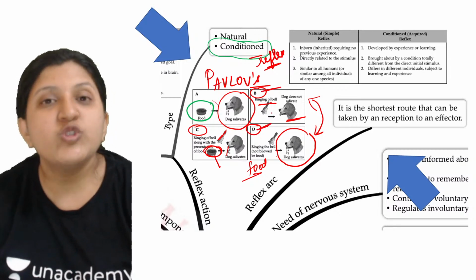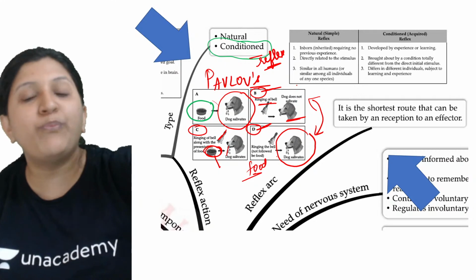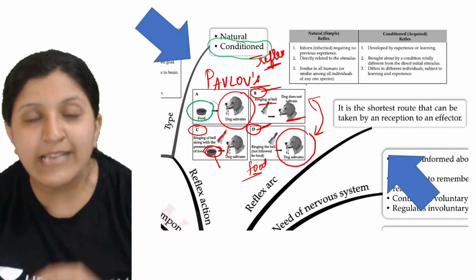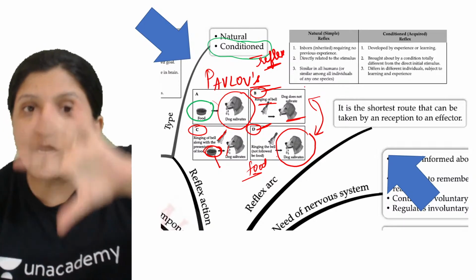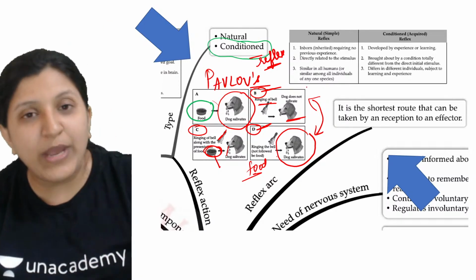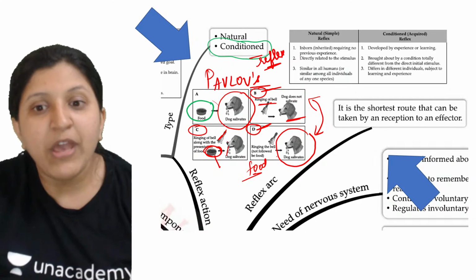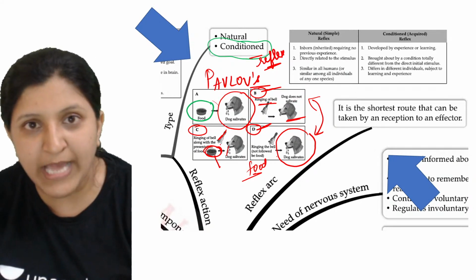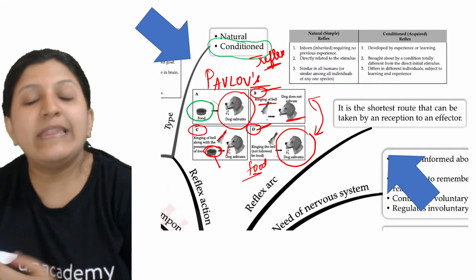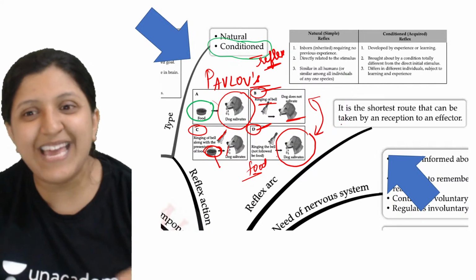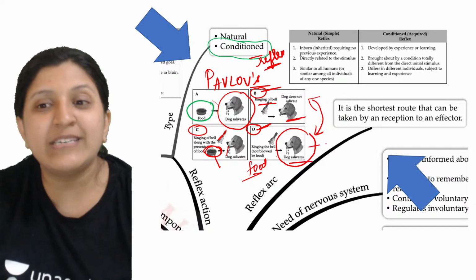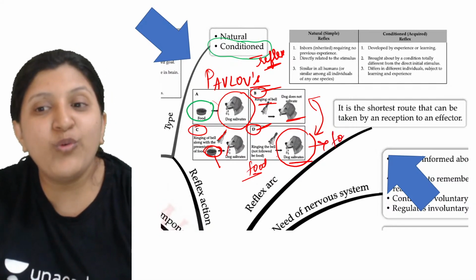Here you can see the difference between these two stages, B and D. In B, the bell ringing was there, but the dog did not realize that it would get food. But once it got to know that whenever a bell rings, food is also coming with that, then the next time there is just the bell ring but no food, and still the dog is salivating, thinking that the food might come.